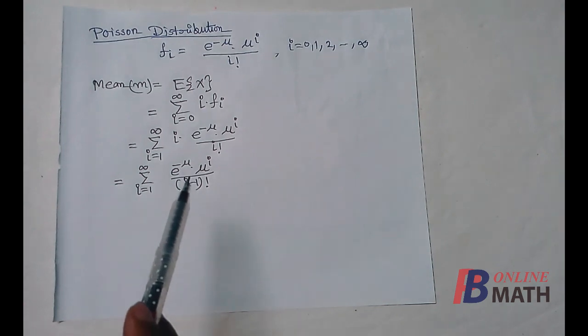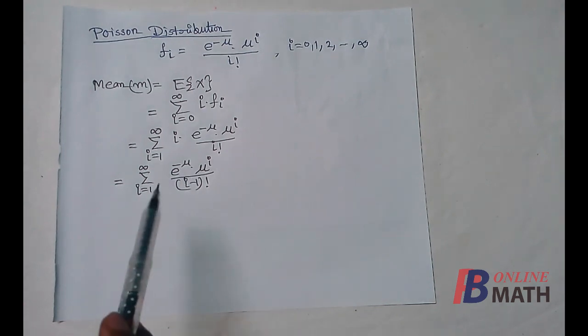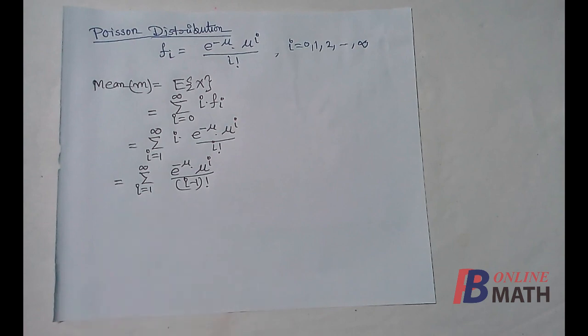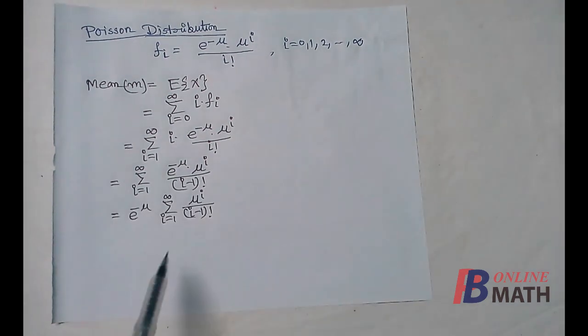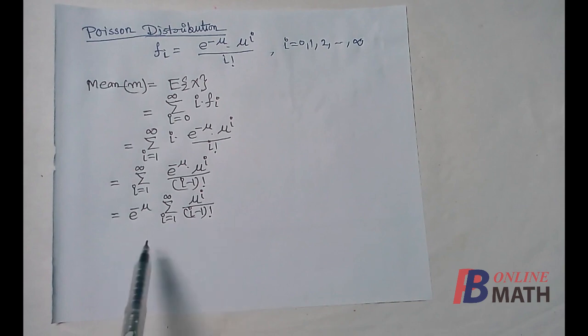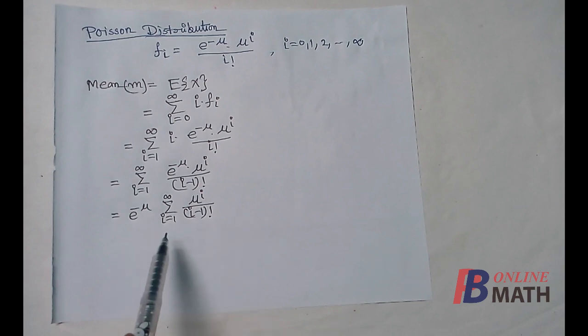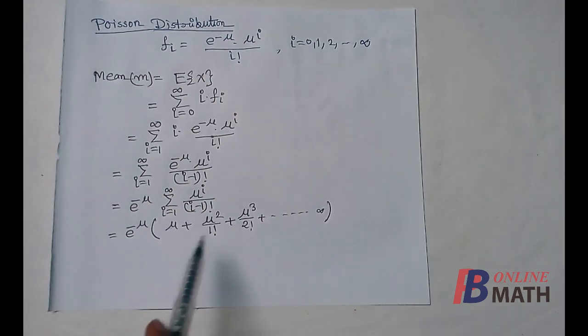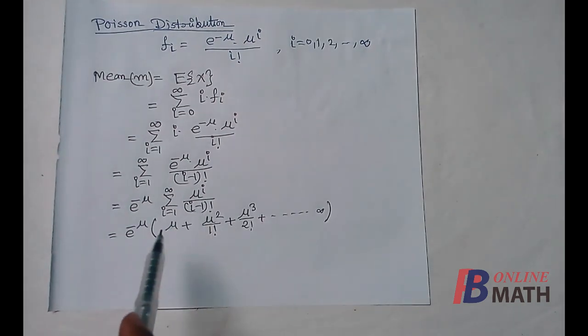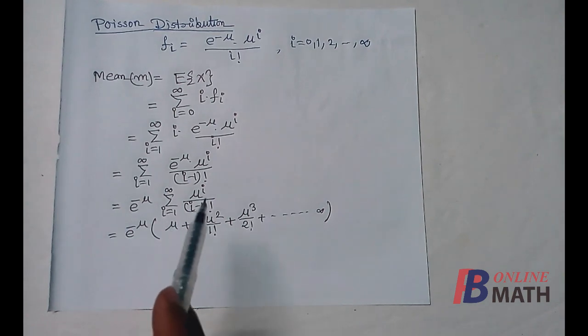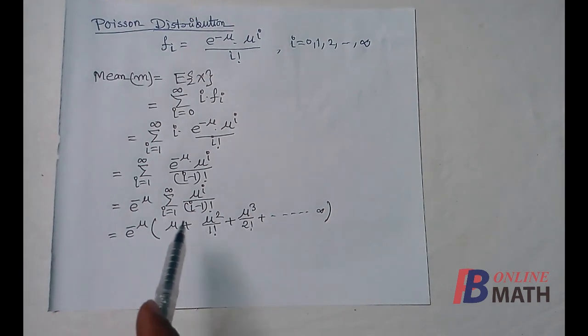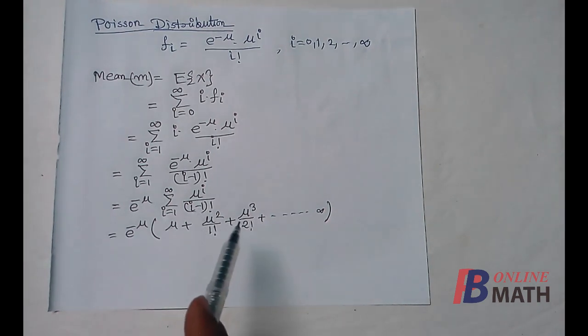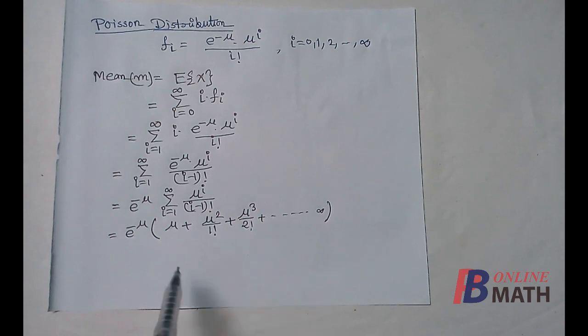So we have cancelled out the term i. Now e to the power minus mu is independent of i, so we can take this term outside the summation. So we have taken e to the power minus mu outside the summation, and this sum can be expanded with respect to i. This is the expansion of this summation. The first term is when we put i equal to 1, this is mu by 0 factorial, that is mu. The second term is if we put i equal to 2, that is mu square by 1 factorial. The third term is mu cube by 2 factorial.